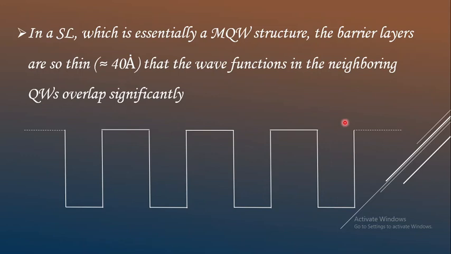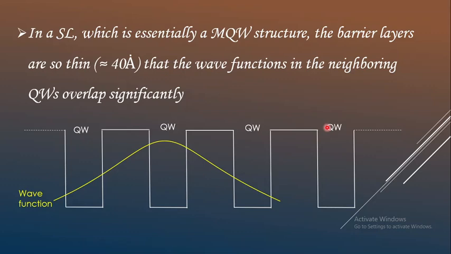If you consider multiple quantum wells, then the wave functions which we denote are going to overlap. If this is one wave function denoted by the yellow line, then the wave function corresponding to the next quantum well is going to overlap with it. That is the main feature of a superlattice when we consider a multiple quantum well structure.